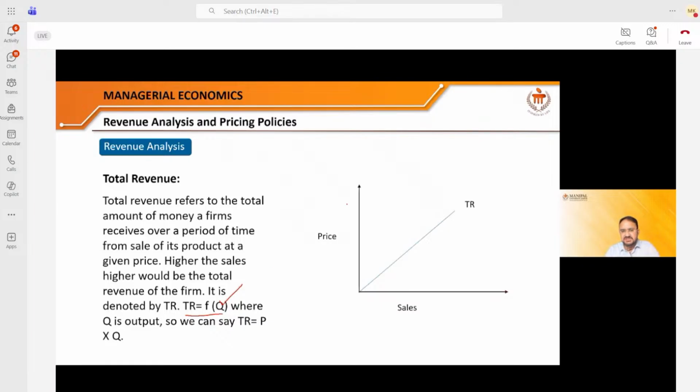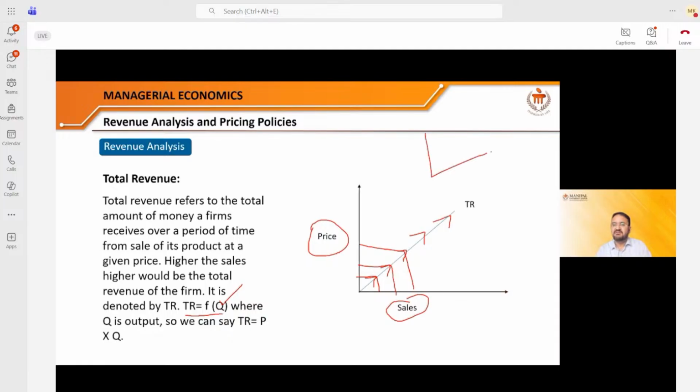And diagrammatically, if you see, on the y-axis we put the price, on the x-axis we put the sales. What do you see here? You see here, as the sales is increasing, and also one more thing is increasing. Look carefully. Price is also increasing. So that means both are increasing. As the sales is increasing, as well as the price is increasing, and if both are increasing, the revenue is going to increase.